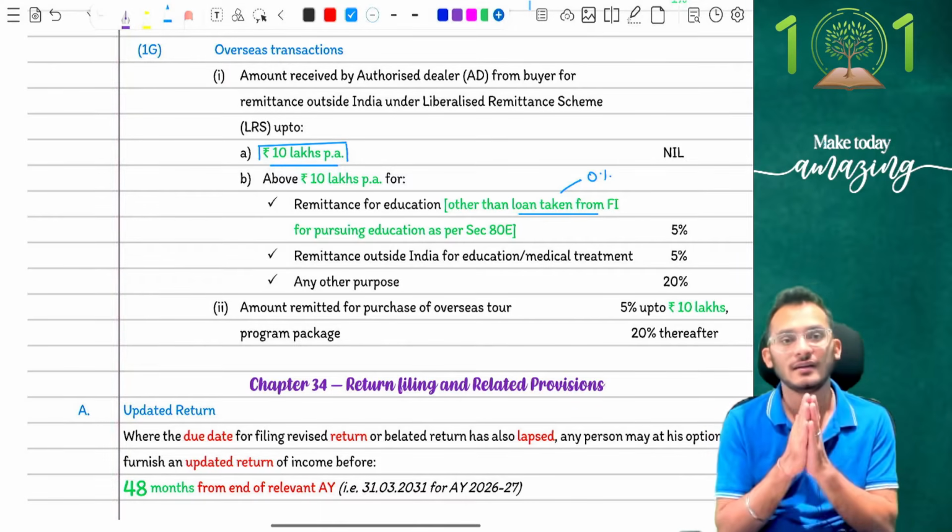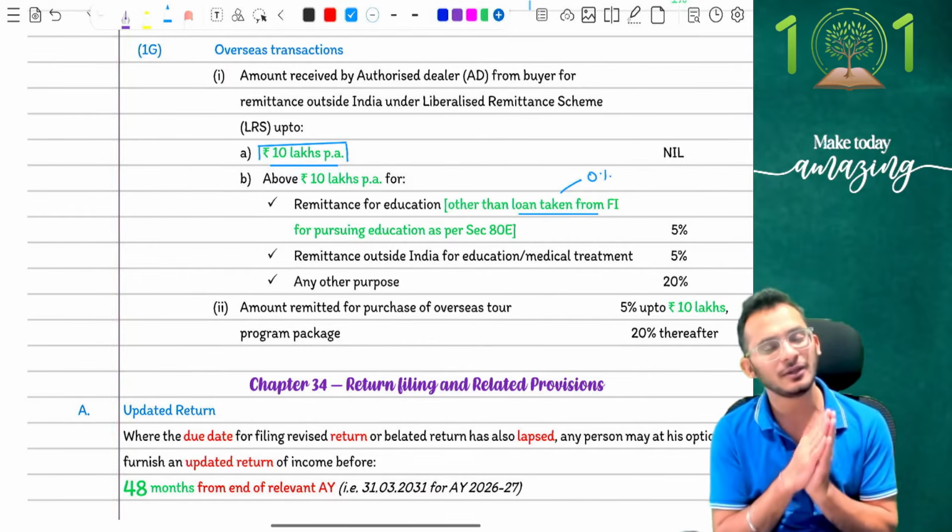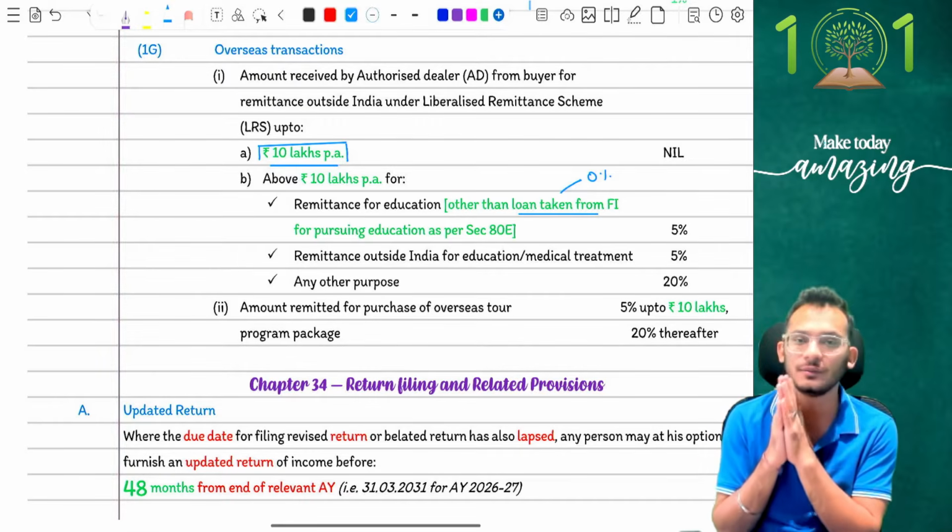This is what your TCS rules are. I think if you've done the TCS rules properly, people, you will be able to get easily about 4 to 6 marks in your examination. So be very, very careful on this.